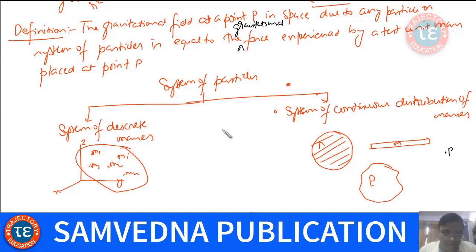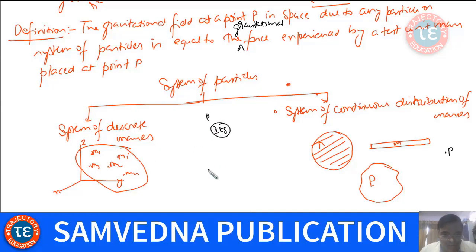Wherever you want to find field, you place a 1 kg point object, a test unit particle of mass 1 kg. Whatever force is experienced by the object of mass 1 kg, that is going to be the field due to this system of particles at point P.